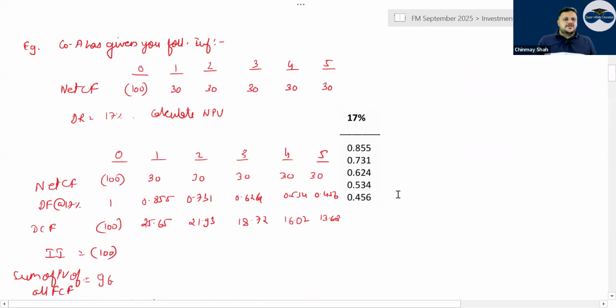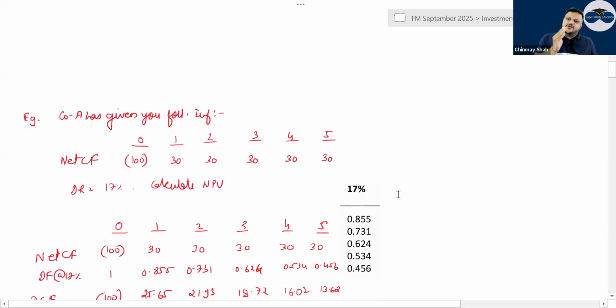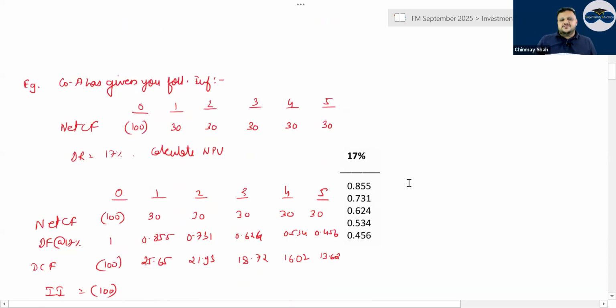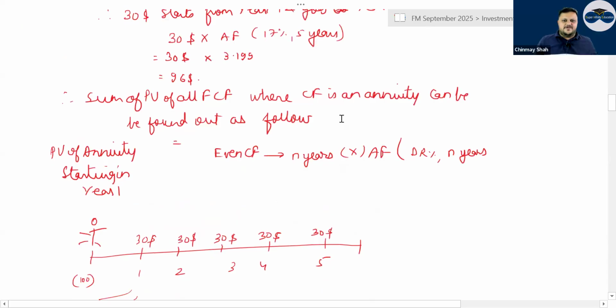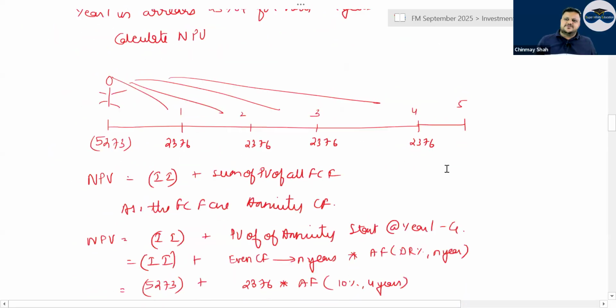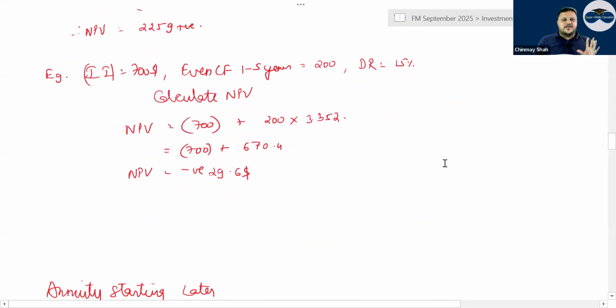Then it is annuity starting later. I think I've taken this already. It does not start from the first year, but starts from the third or fourth year. In that case, we use the flagging method. Nowhere is the flagging method used, correct? This is something that I call the flagging method. Nowhere in any book is the flagging method used.